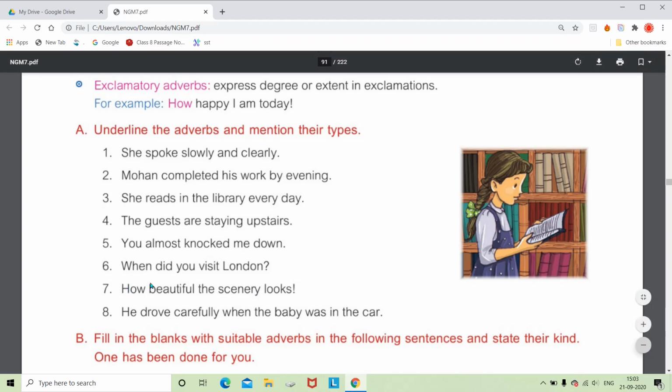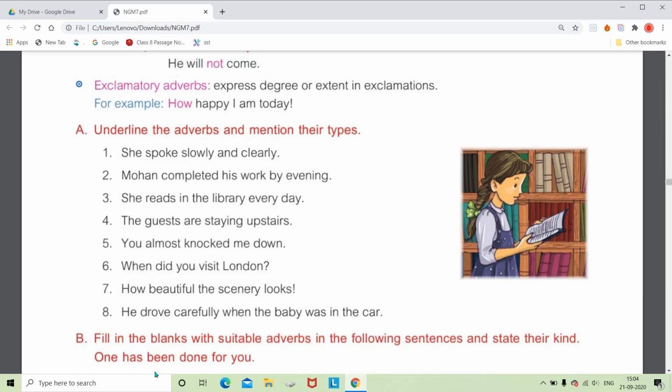Then the sixth one is: when did you visit London? So when, here it is a question, so we can say simply it is an interrogative adverb. Okay, so underline when and write interrogative adverb. Then: how beautiful the scenery looks. Again there is an exclamation mark, so it's an exclamatory adverb, how. Then next is: he drove carefully when the baby was in the car. So how did he drive? Carefully. So carefully is the adverb of manner. Alright, so I hope you must be clear with the types of adverbs. Now in the next exercise